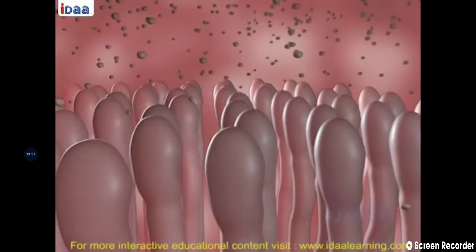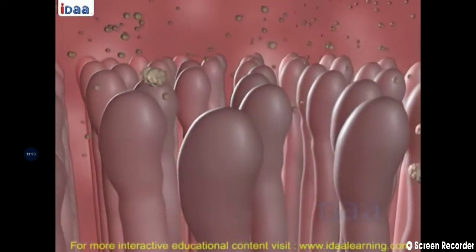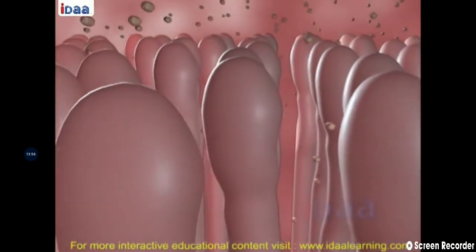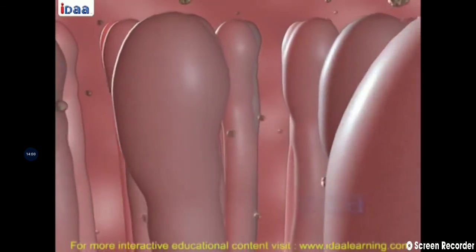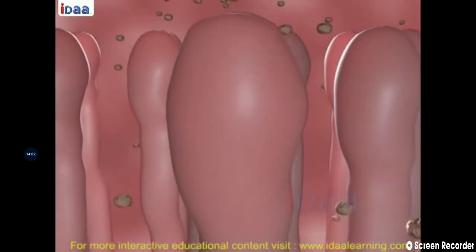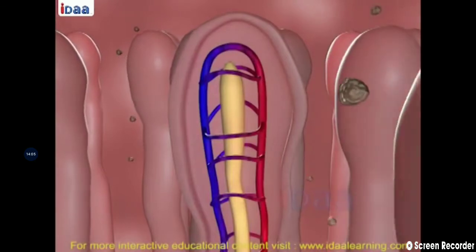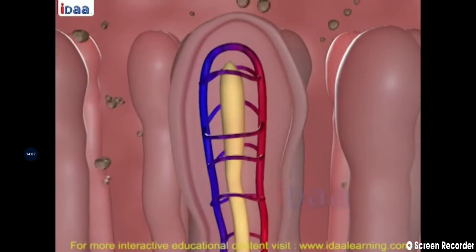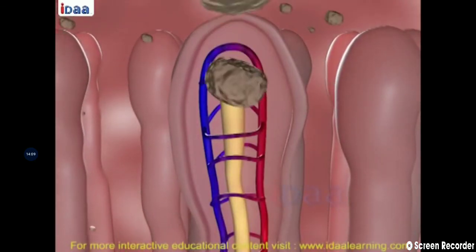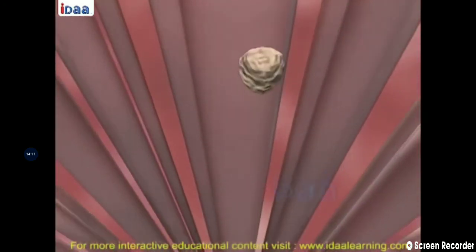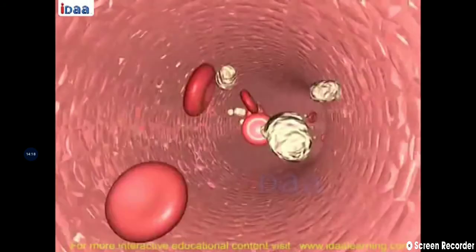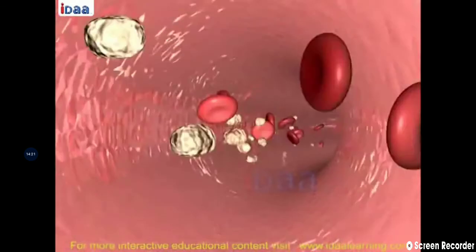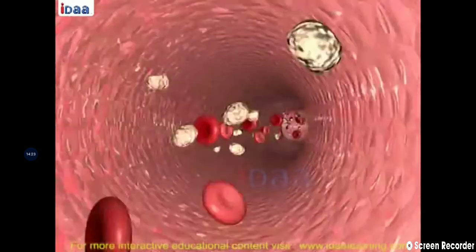The small intestine contains finger-like projections called villi. The inner lining of the small intestine contains villi, which help in increasing the surface area of absorption. Villi are richly supplied with blood vessels, which take the absorbed food to each and every cell of the body, where it is utilized for obtaining energy, building new tissue and repairing old tissue.